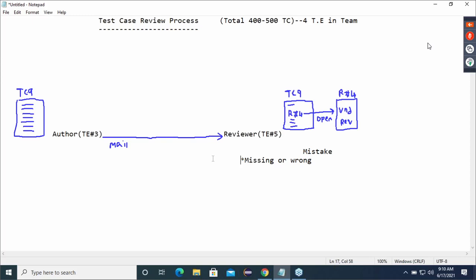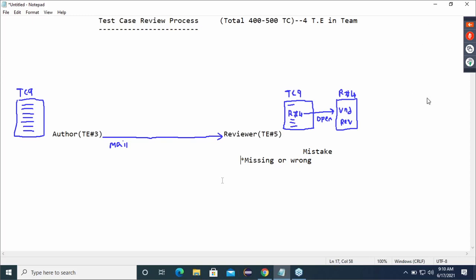One minute, guys. Guys, take a photo of this once, fast.